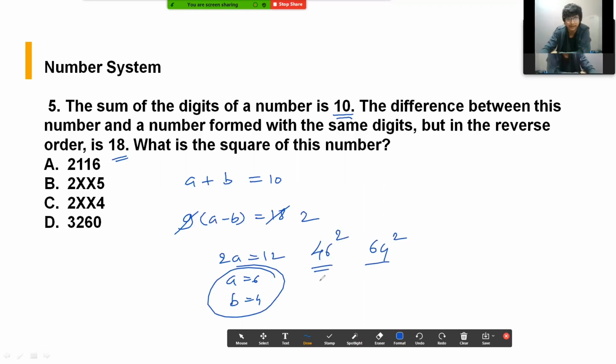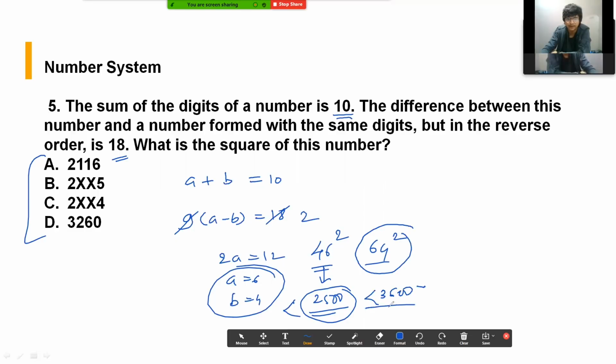And if you square them, you have to find the value of that square. And the options were something like this, okay? So I simply checked that this number has to be less than 2500, because 50's square is 2500, and this number has to be less than 2500. And this number has to be greater than 3600. Among the options, no option was more than 3600. That means the answer should have been less than 2500.